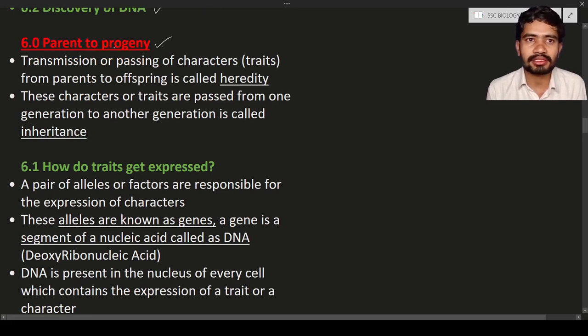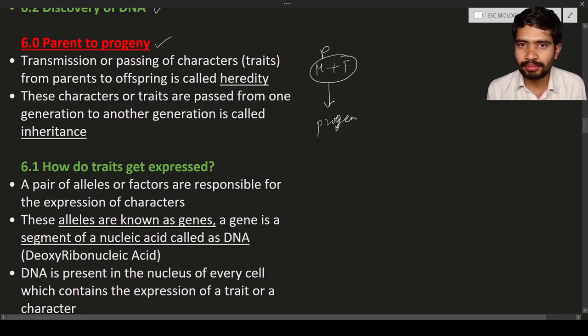What is meant by parents? Parents means the individuals that give birth to the young ones. Here the parents are the mother and the father. Both are parents. They give birth to the young one, who is known as the progeny.